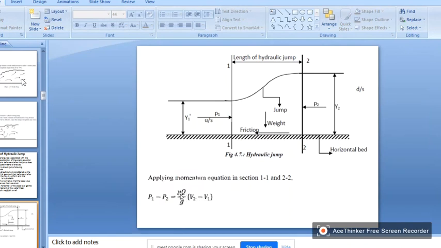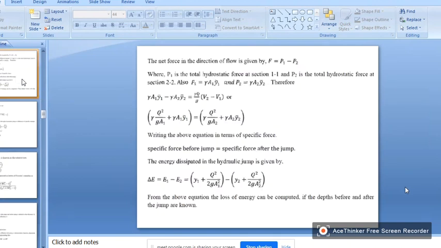So this is rho Q by g, V2 minus V1. Okay, this is the momentum equation. You can refer to it if you have any doubt on this equation. So P1 minus P2 is equal to gamma Q by g, V2 minus V1. Right?